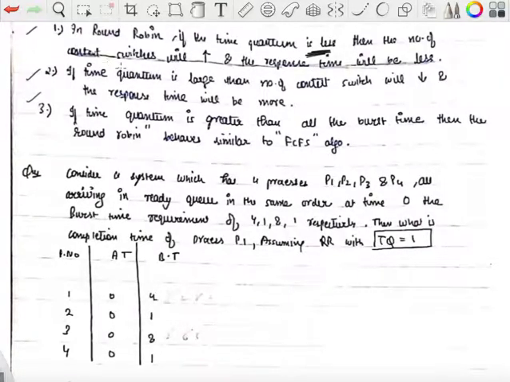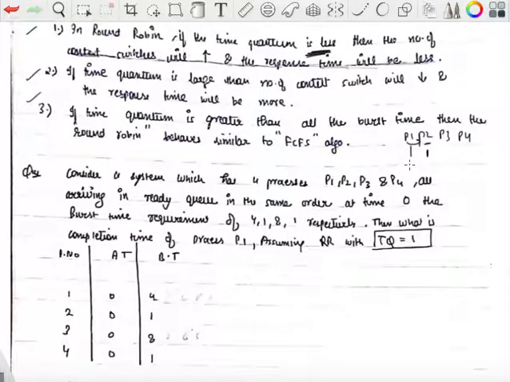If the time quantum is less, your process will be executing for fewer units of time, and more context switches will happen. Suppose there are processes P1, P2, P3, P4, and P1 executes for 1 unit of time, then the next chance is given to the next arrived process, P2, for 1 unit.